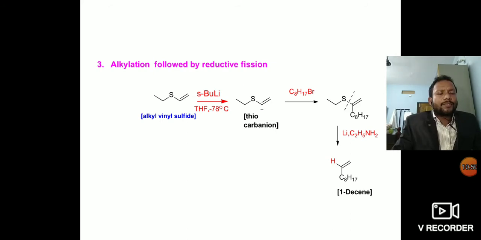Further, removing the sulfur from the reaction mixture with the help of lithium and ethylamine gives 1-decene. So this is one of the very important reactions from the CSIR NET point of view.